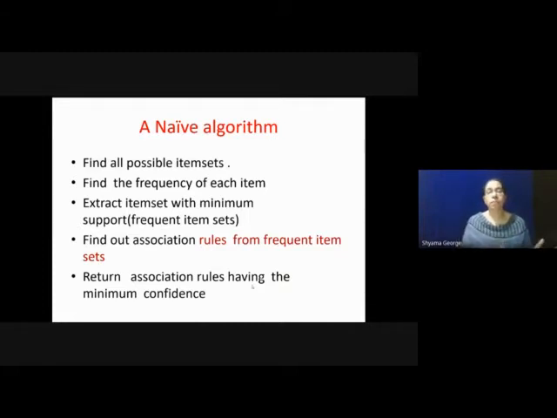From the frequent item set, we can find out association rules. Then we return association rules having the minimum confidence. So in the problem, minimum confidence and minimum support will be given. Finally, we will return the association rules having the minimum confidence.